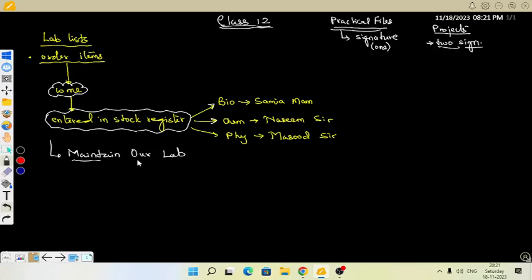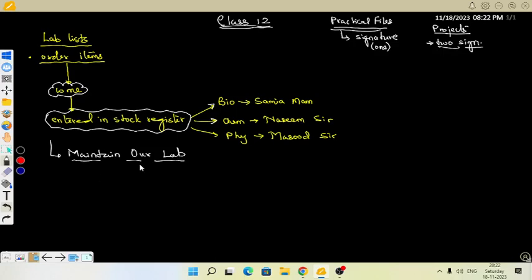So we have to maintain our lab, which means everything like cleanliness, positioning of the items, materials, and organization of the items and materials. It should look good because obviously externals will come. It is our first practical exam, and our first batch of class 12. So the reputation should be very, very good, alhamdulillah.